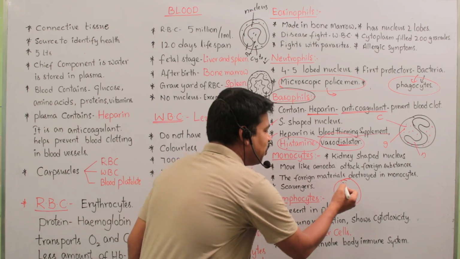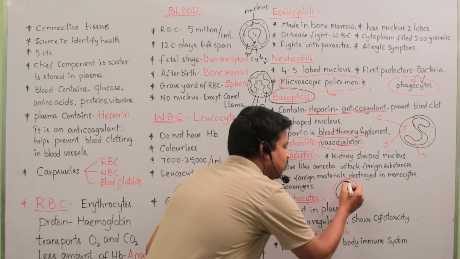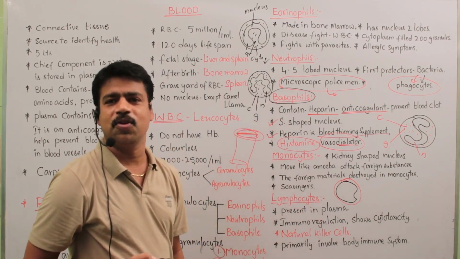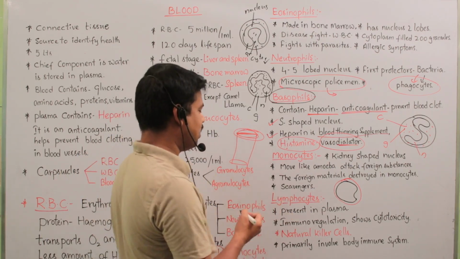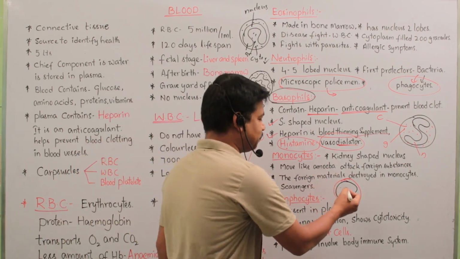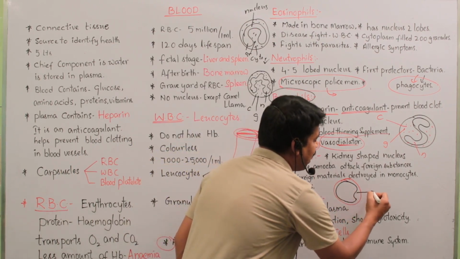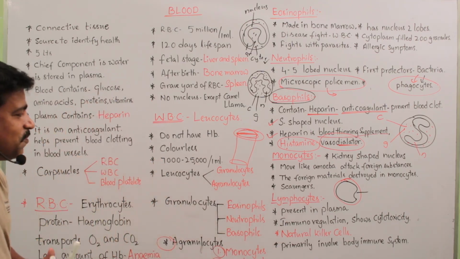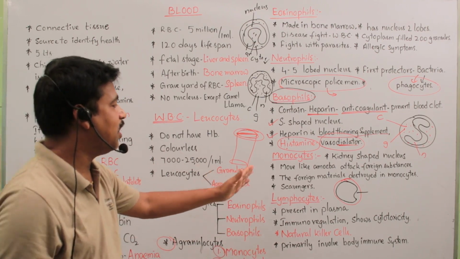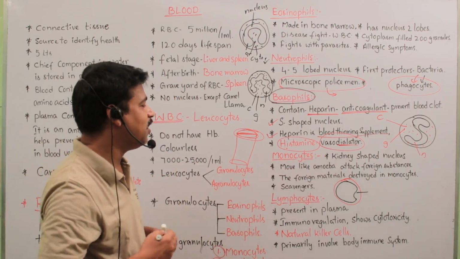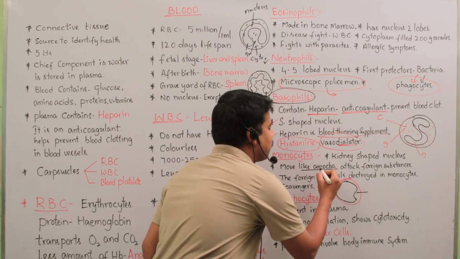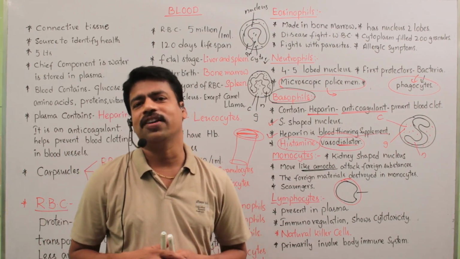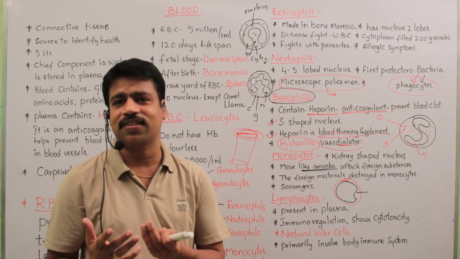In lymphocytes, the nucleus is kidney shaped, with a less amount of cytoplasm. Monocytes also have a kidney shaped nucleus. They move like amoeba and attack foreign substances such as bacteria, viruses and some protozoans.